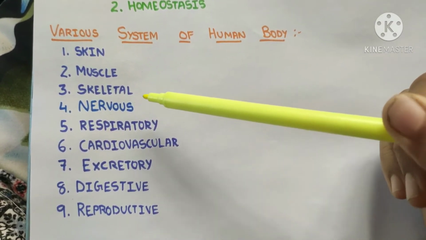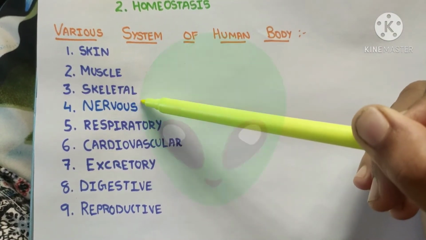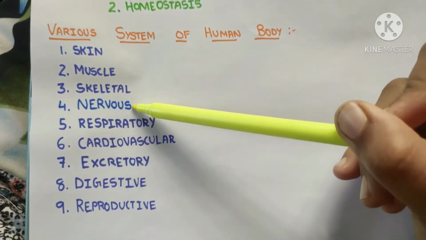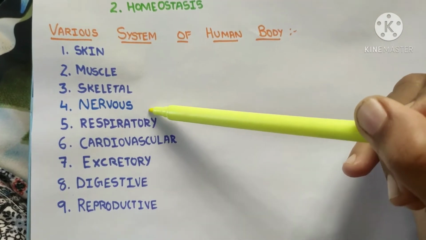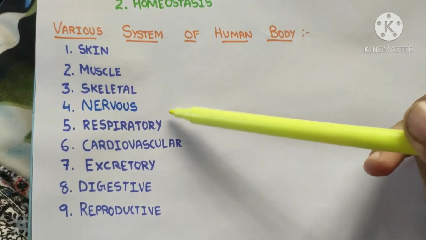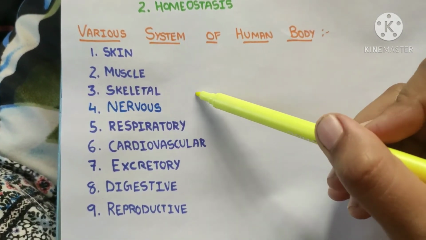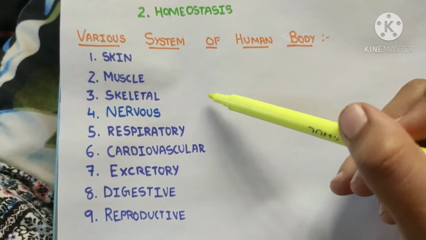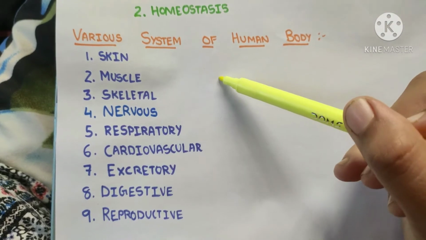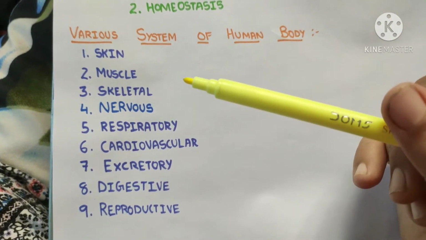Now let's talk about our master system, that is the nervous system. This is the system which controls all the actions of our body, which maintains them perfectly in any condition. It includes the central nervous system and the peripheral nervous system. The central nervous system has the brain and spinal cord, which are in the central axis of our body. The peripheral nervous system includes nerves and ganglia. The nervous system is divided into the autonomic nervous system and the somatic nervous system on the basis of control.